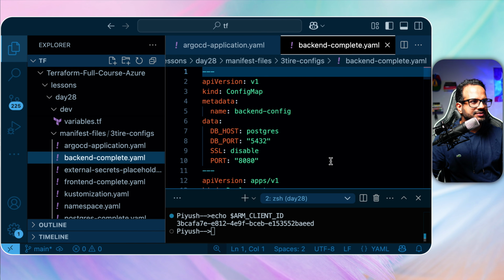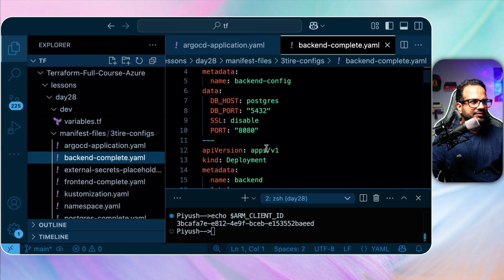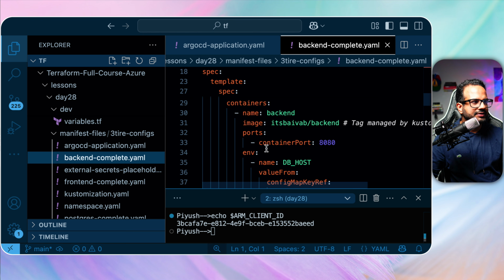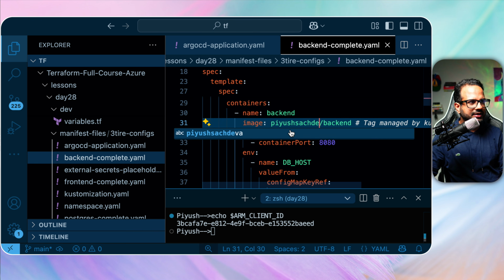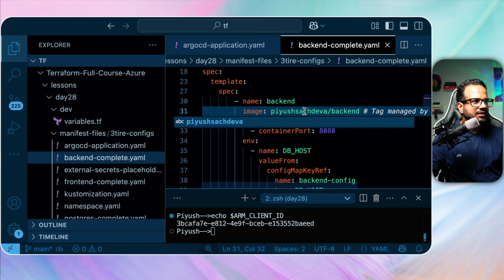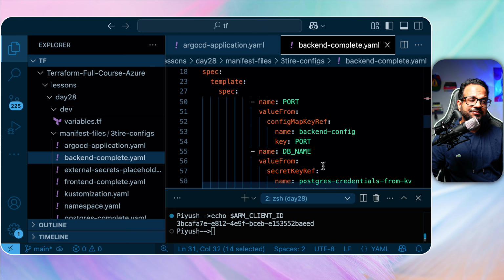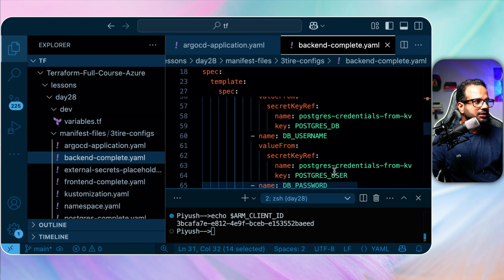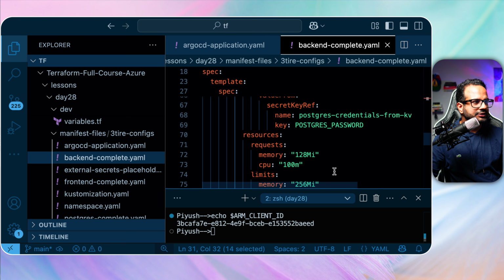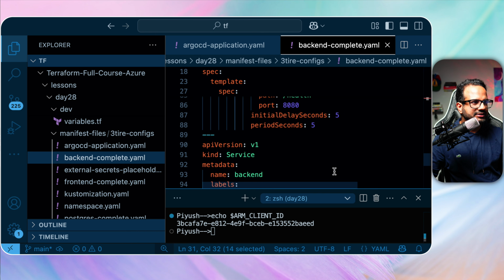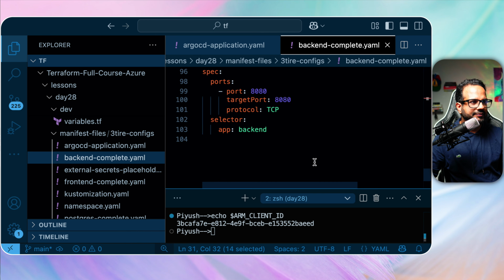Let's go to the next one, which will have a config map with deployment, backend, image name. Let me replace it with mine. Okay, and this is the project that we have used in day 27 folder. So there is nothing new in the project from the project perspective. We are just exposing it with the help of ingress.